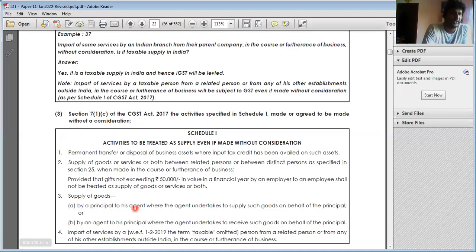Then supply of goods: principal to agent, agent to principal. On behalf of principal, he will undertake to supply or he will undertake to receive. Both are considered as supply.